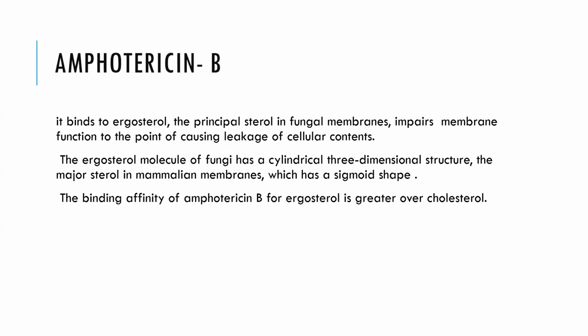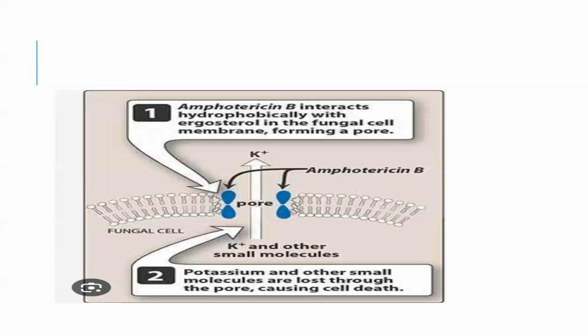So amphotericin B binds to ergosterol, which is the principal sterol in the fungal membrane. It impairs the membrane function to the point of causing leakage of cellular content. The ergosterol molecule of the fungi has a cylindrical three-dimensional structure, unlike cholesterol, the major sterol in the mammalian membrane, which has a sigmoid shape. The binding affinity of amphotericin B for ergosterol is greater than for cholesterol.